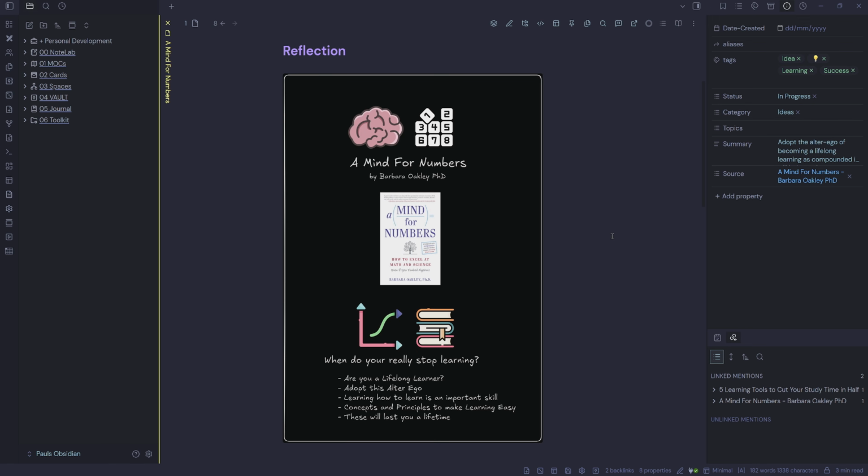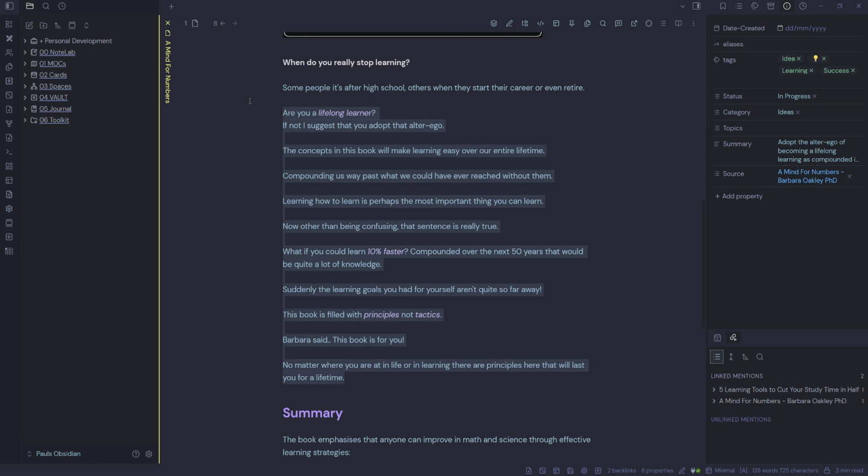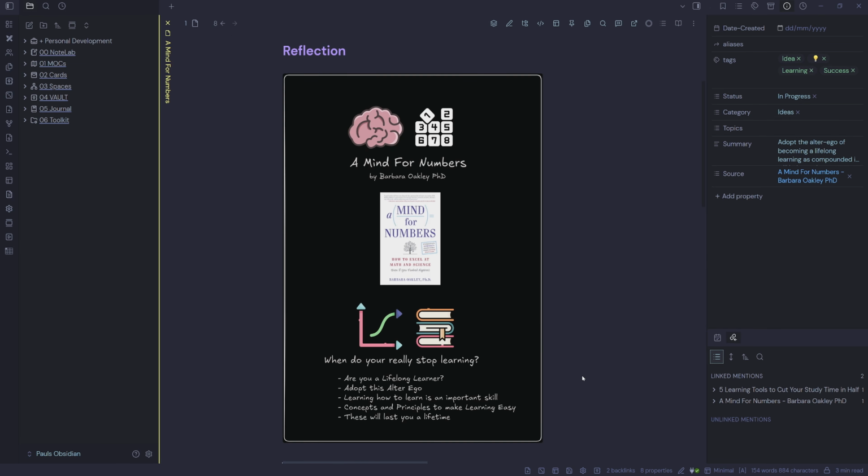When do you really stop learning? Are you a lifelong learner? If we adopt this alter ego, then learning how to learn is an important skill. Concepts and principles to make learning easy. This will last you a lifetime. Something worth remembering. So instead of remembering all this text, we just create an image to remind ourselves quickly.